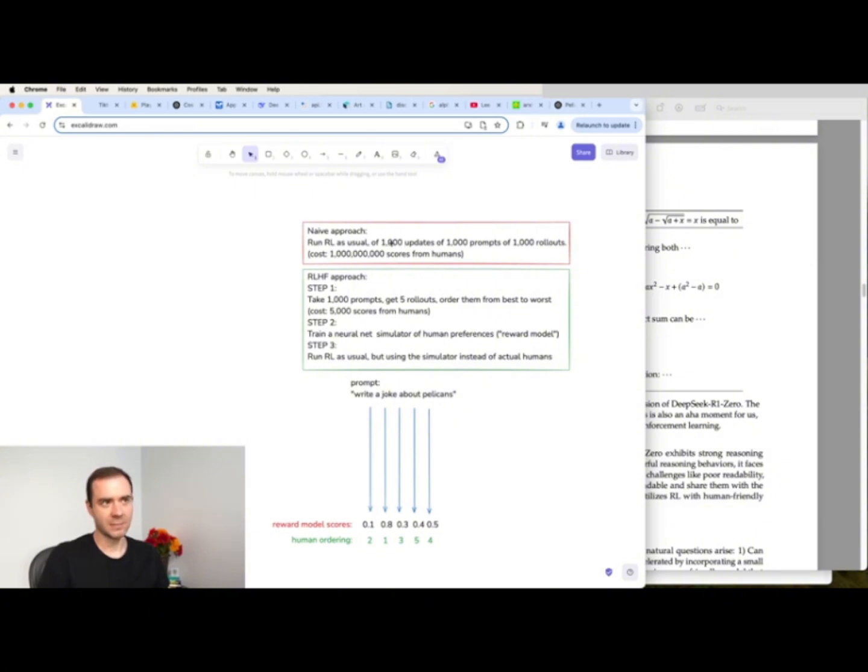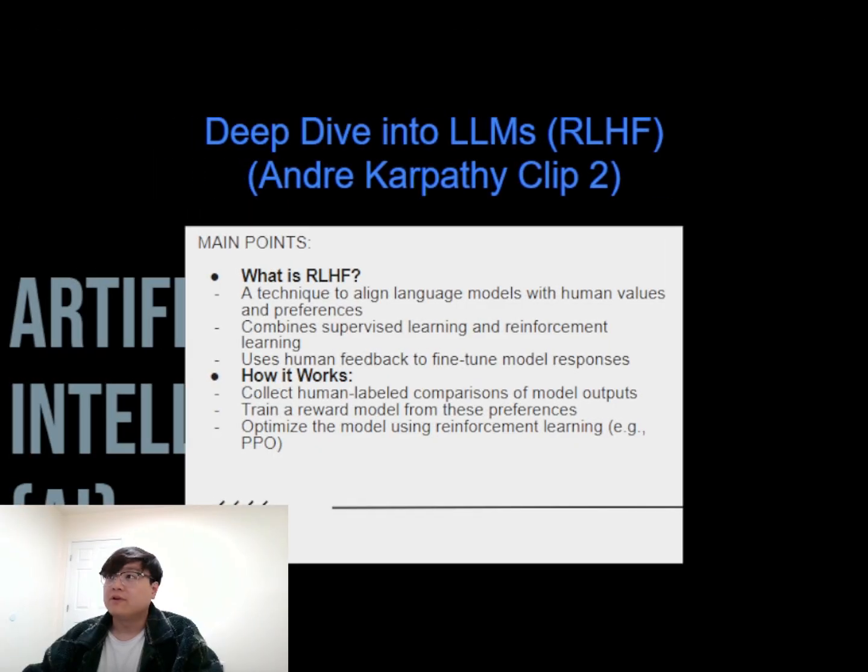The problem is, in the process of doing this, I would need to ask a human to evaluate a joke a total of 1 billion times. And so that's a lot of people looking at really terrible jokes. So we don't want to do that. So instead, we want to take the RLHF approach. In the RLHF approach, the core trick is that of indirection. We're going to involve humans just a little bit. And the way we cheat is that we basically train a whole separate neural network that we call a reward model.